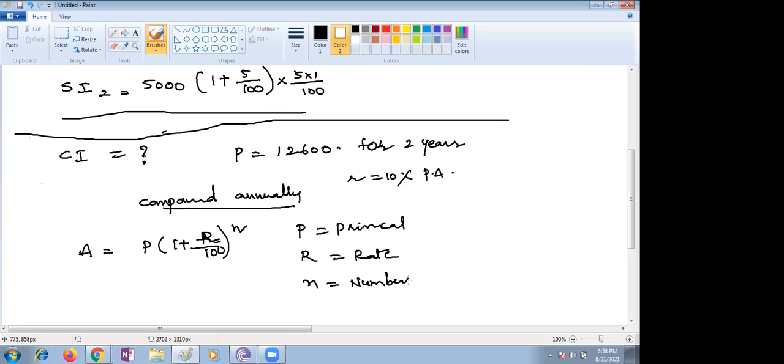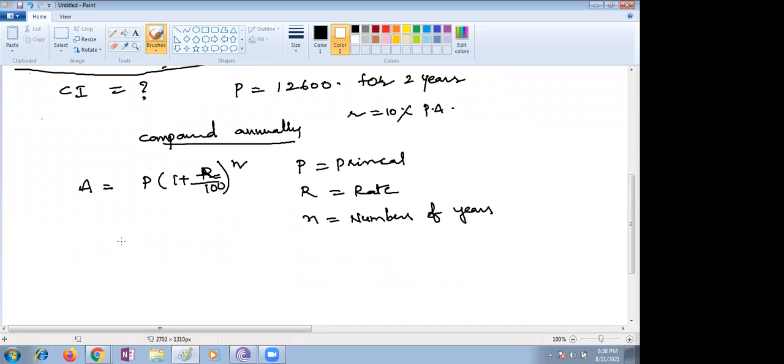Ma'am, sometimes in the sums the time is given in months, so can we convert it into decimal? Definitely, you're supposed to convert by dividing the months by 12. Suppose 6 months is given, 6 by 12, that is 1 by 2, 0.5. You're supposed to substitute that there. You know fractions, how to solve and multiply, and square roots also, if the power is 1 by 2.